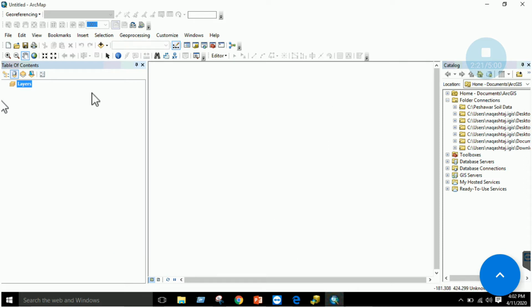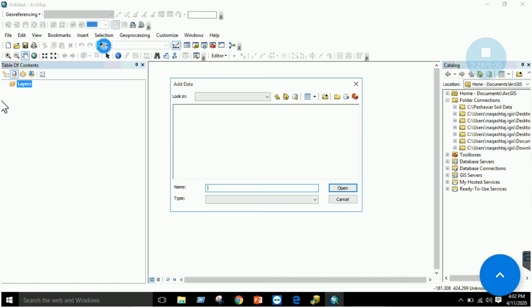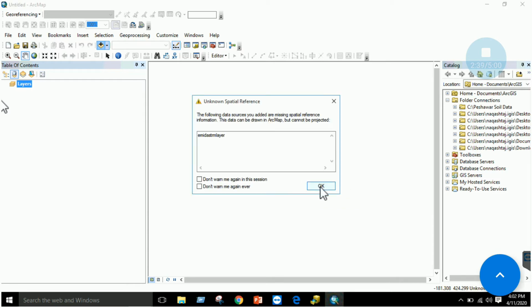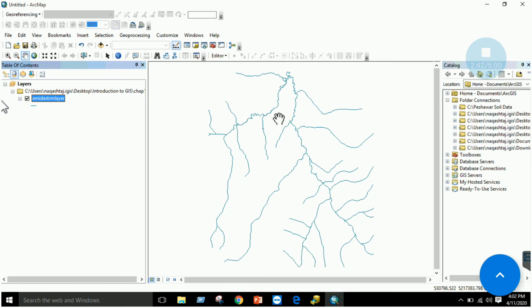Now in ArcMap, what you have to do is add the data, right? The same data which we have used, you will use this Add Data button. First we will be adding the vector layer, that is the shapefile. It has a format of .shp, right? You will ignore this error and you will see that this dataset is displayed. So this is the basic of adding a vector layer in the ArcMap environment.